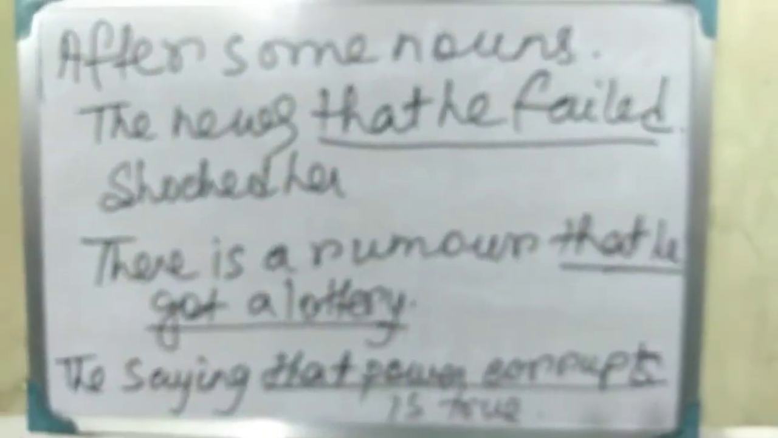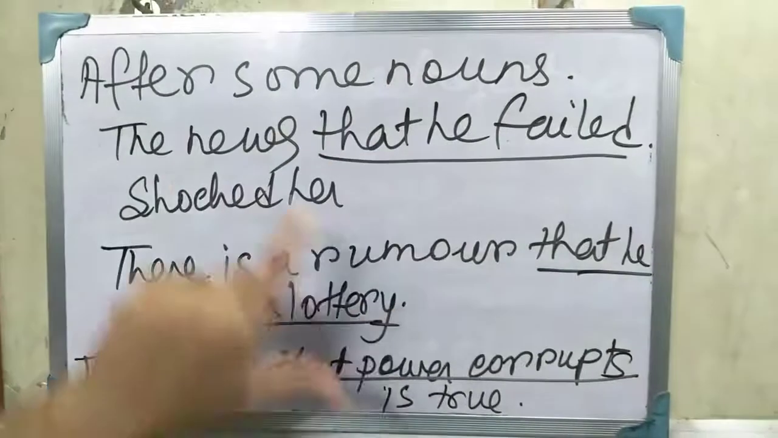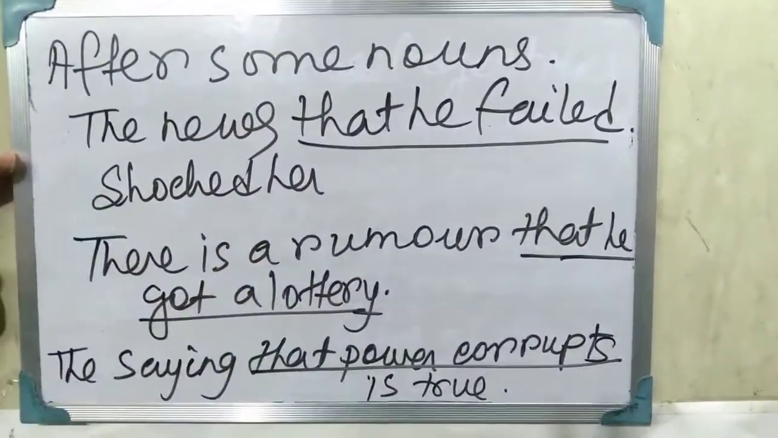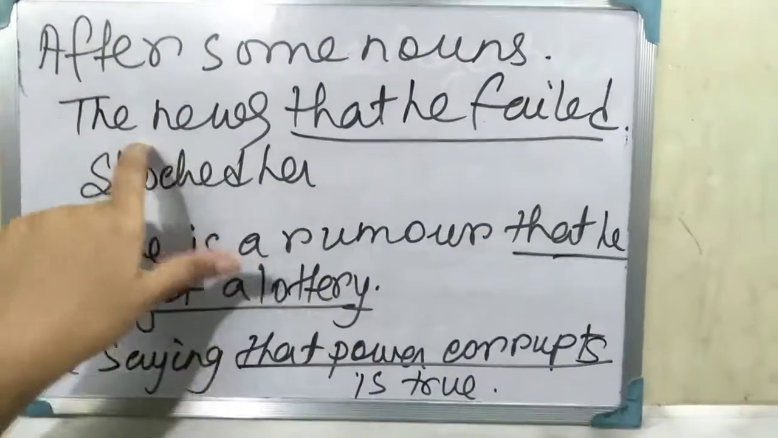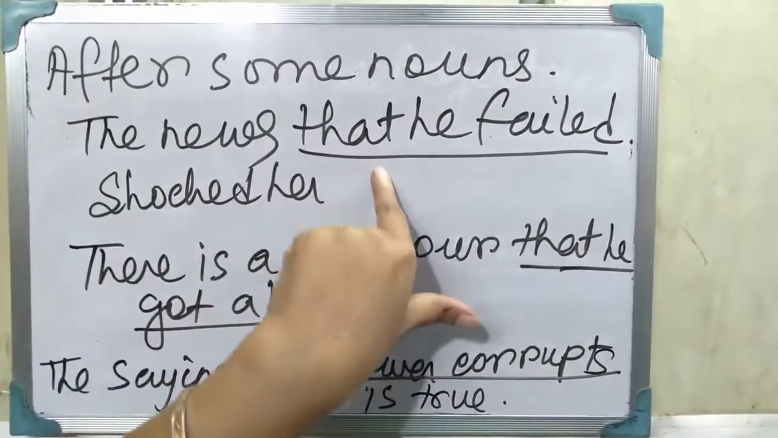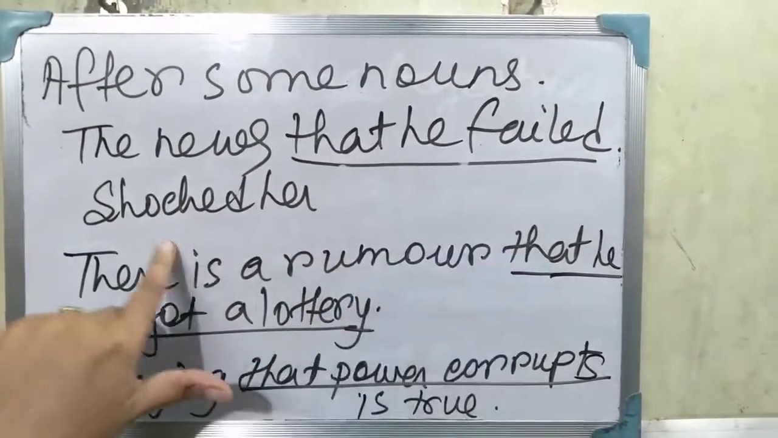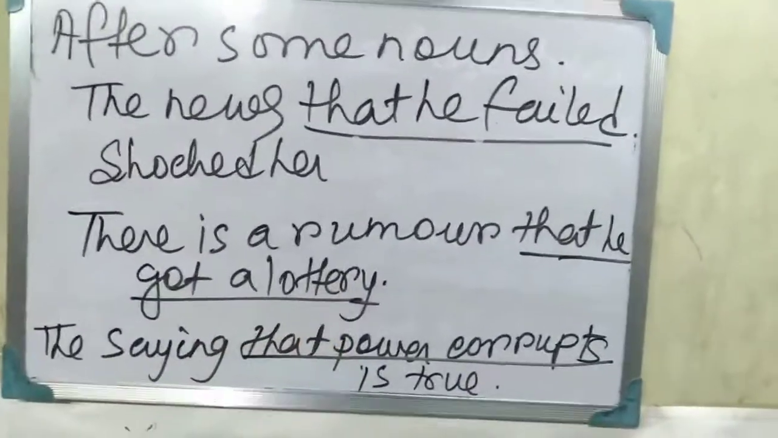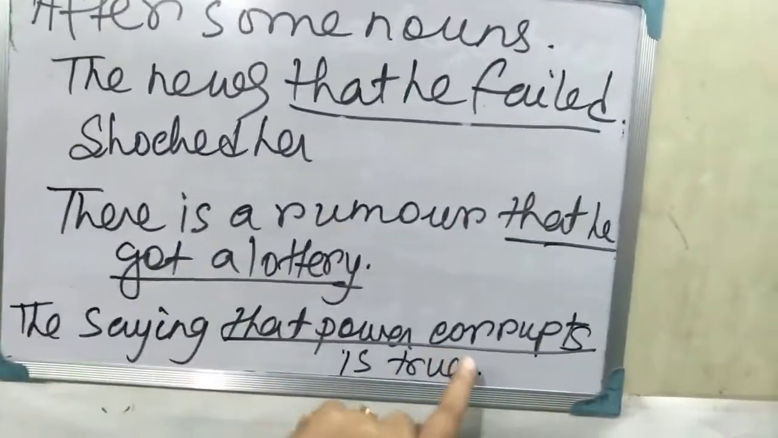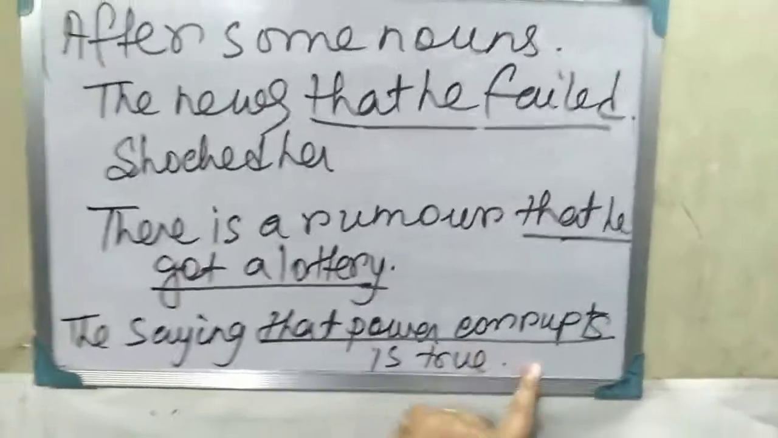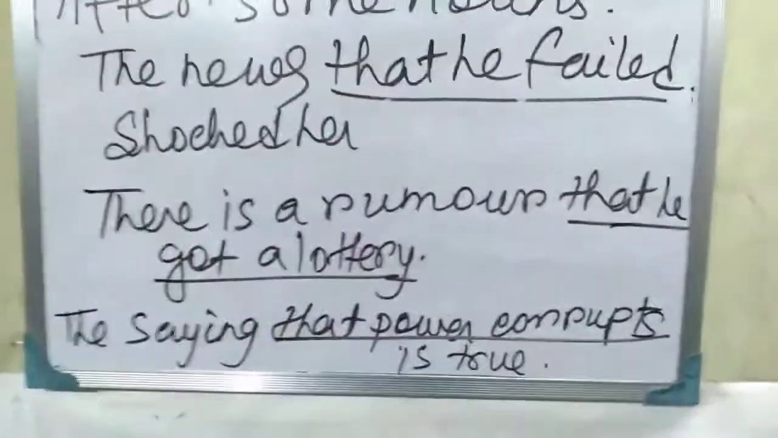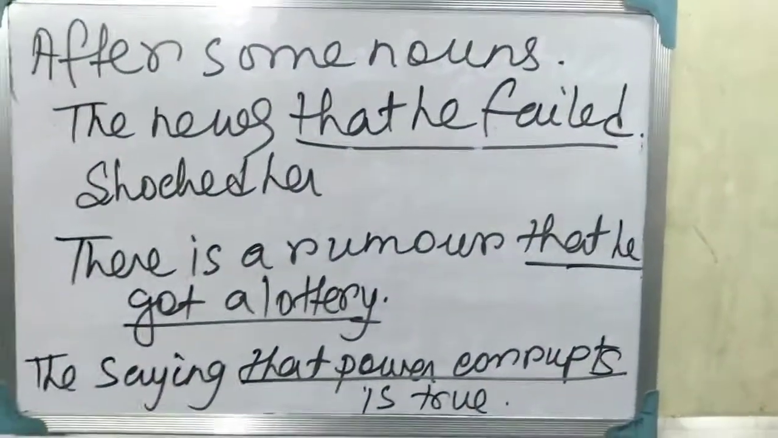So a noun clause can come after some nouns, usually to complete the meaning of those nouns. Like, the news that he failed shocked her. Here news is the noun, and after the noun it has come, that he failed. Then there is a rumor that he got a lottery. The saying that power corrupts is true. So that power corrupts, that he got a lottery, that he failed: these are all noun clauses.